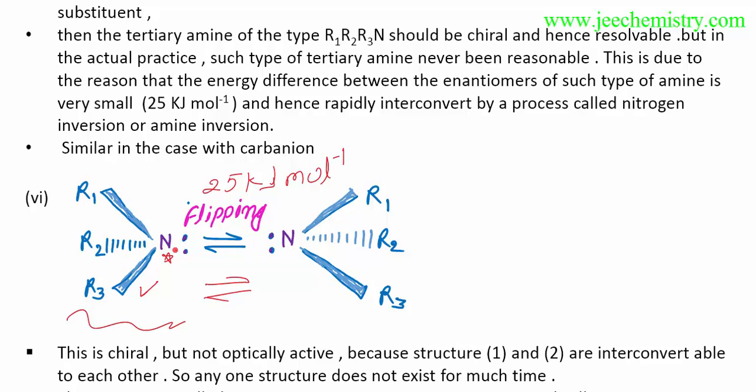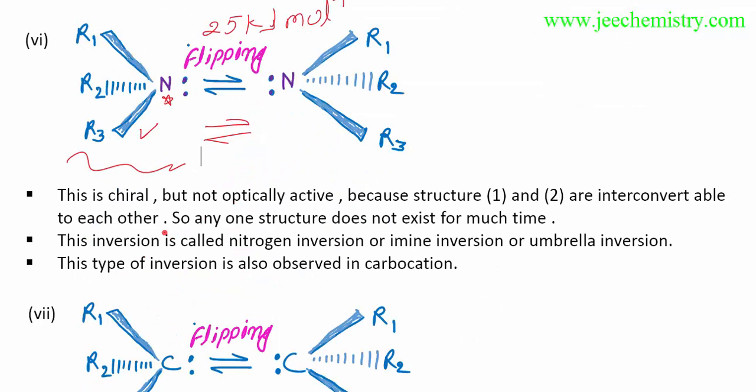Also, this type of conversion, where the first is converted to the second compound and the second is converted to the first compound, is generally called umbrella inversion, nitrogen inversion. This is called inversion, nitrogen inversion, umbrella inversion. I have already written nitrogen inversion. Amine inversion can also be called umbrella inversion. So this inversion is also nitrogen inversion, amine inversion, umbrella inversion.